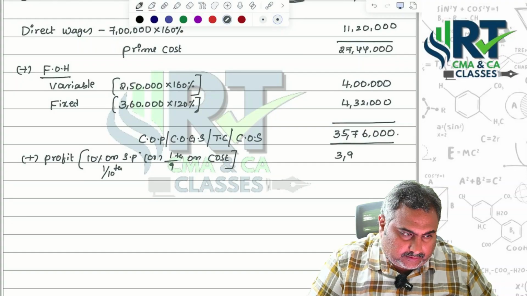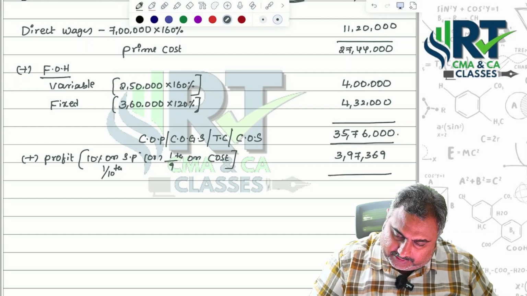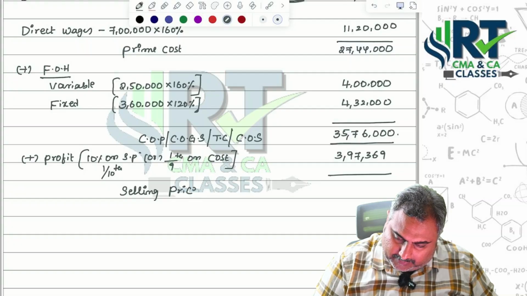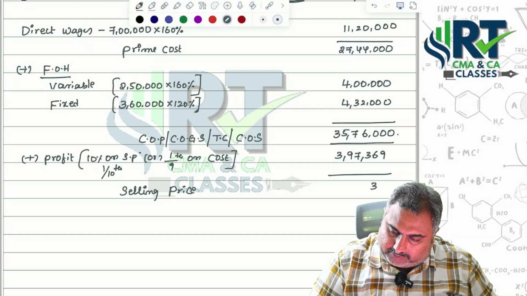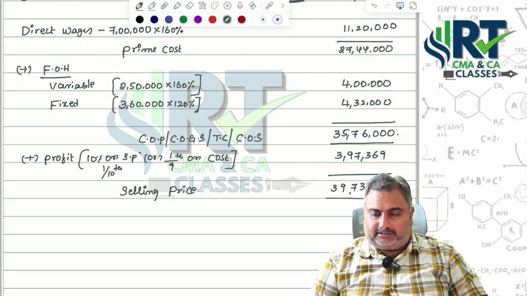3 lakh 97,369 rupees. Then you are getting selling price.